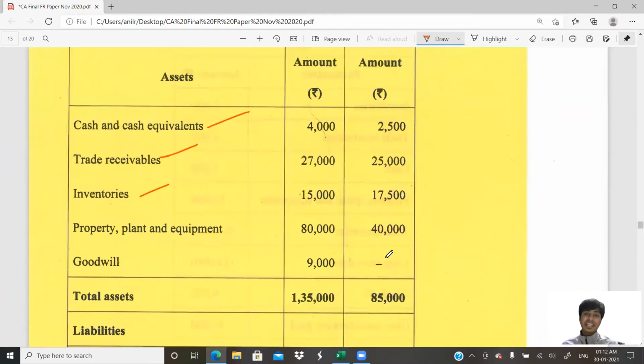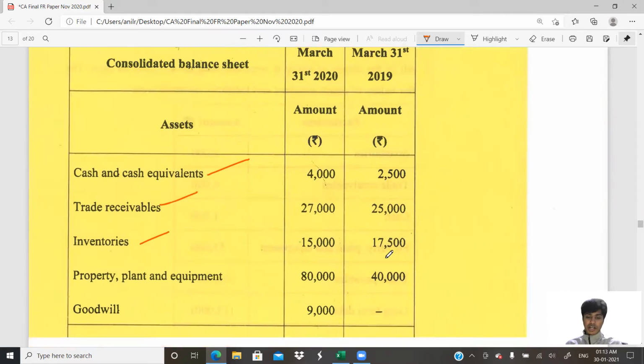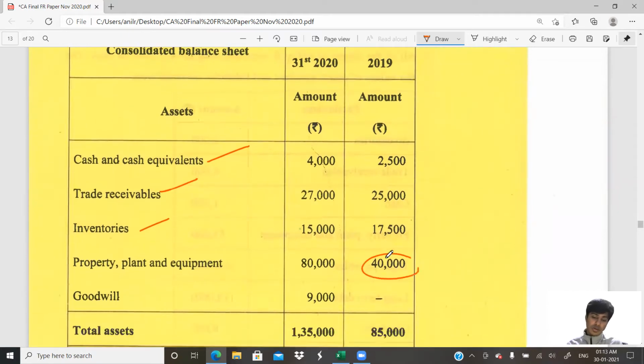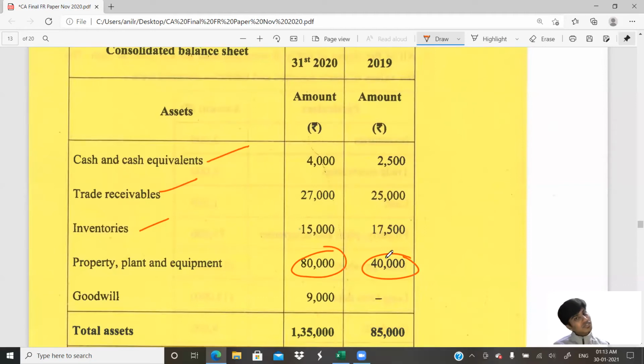Property, plant and equipment is not a current asset. So we will just check how much is the opening property, plant and equipment. 40,000. How much is closing? 80,000. So what happened? It doubled. How did it double? It should be sheerly the purchases that we made, or it should be what was acquired from the subsidiary. And if there is any shortage, it should be depreciation. If there is anything other than acquired from the subsidiary or depreciation, then we would have to take care of it.